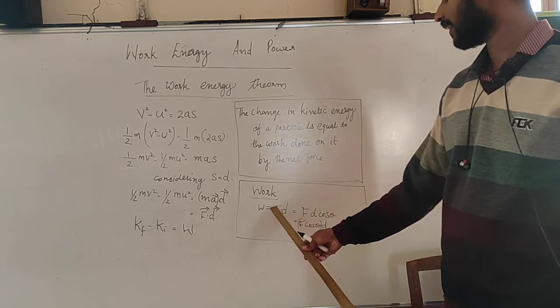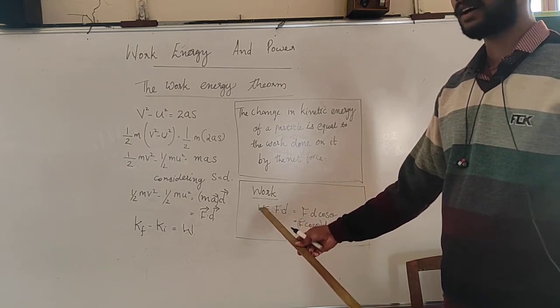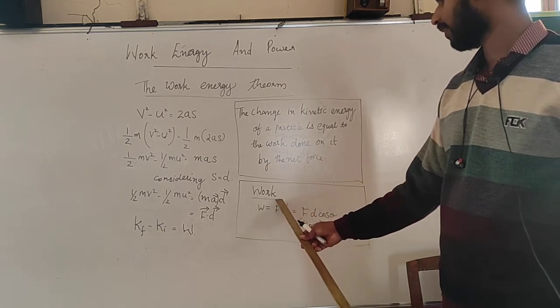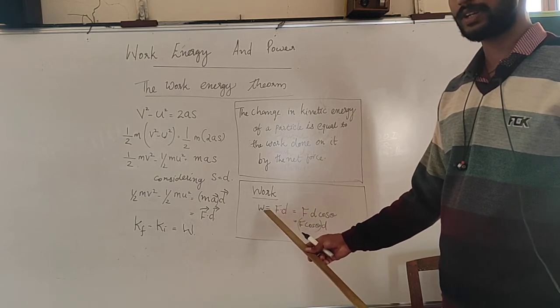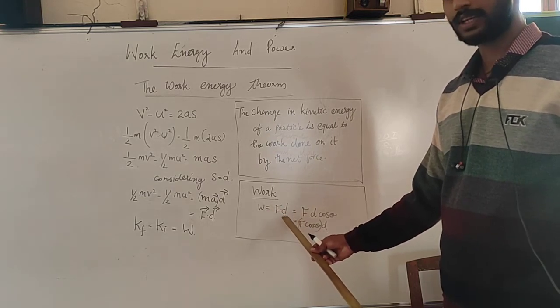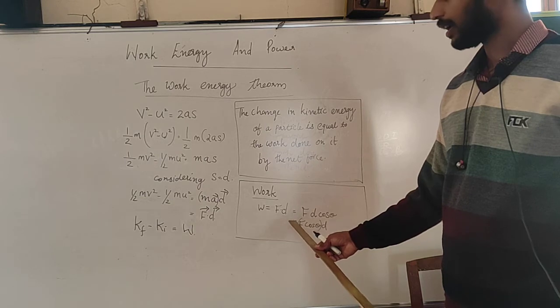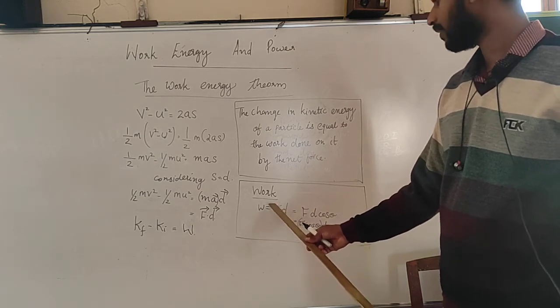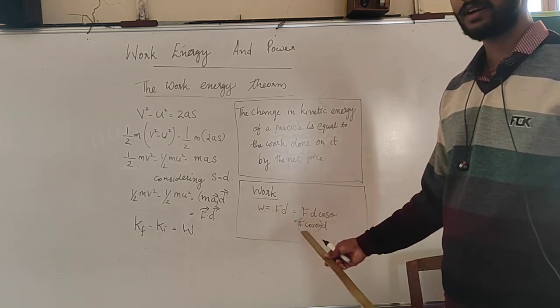Hence, the work is F dot D, the scalar product of force F and displacement D.